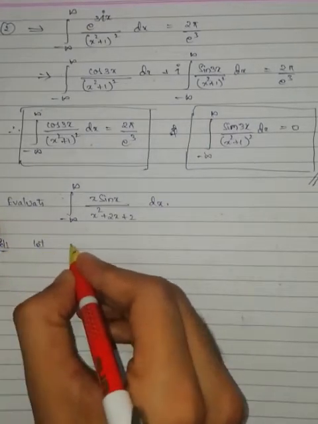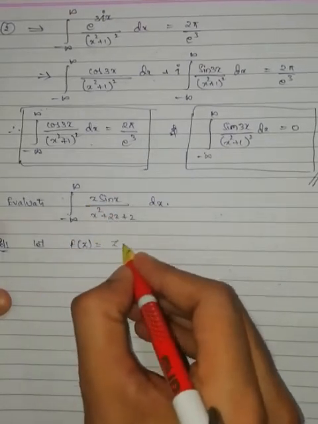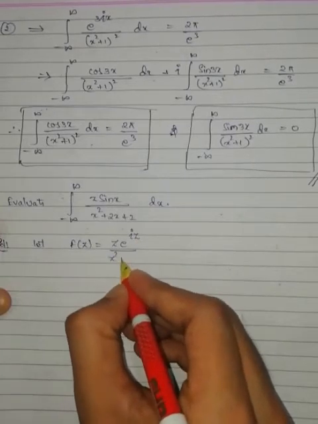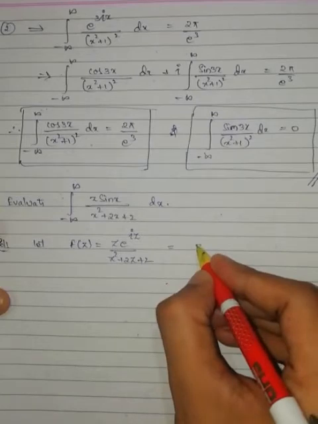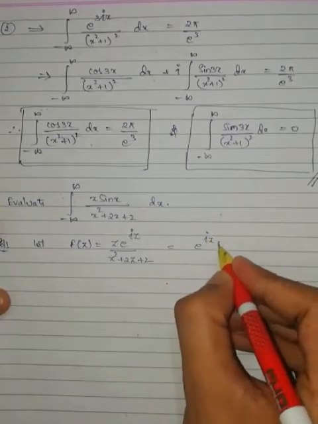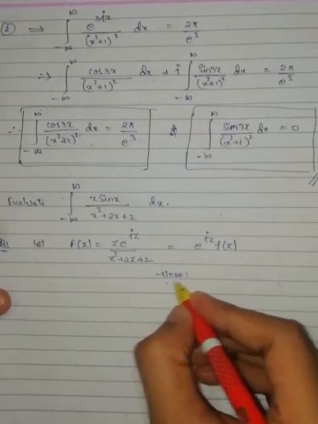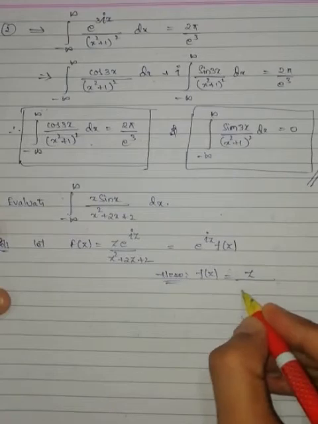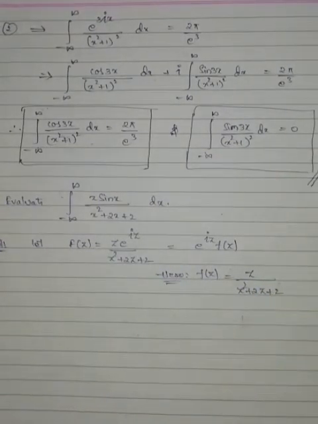Let capital F of z be equal to z into e to the power of iota z by z square plus 2z plus 2, which is equal to e to the power of iota z into f of z. Here, what is f of z? z by z square plus 2z plus 2.